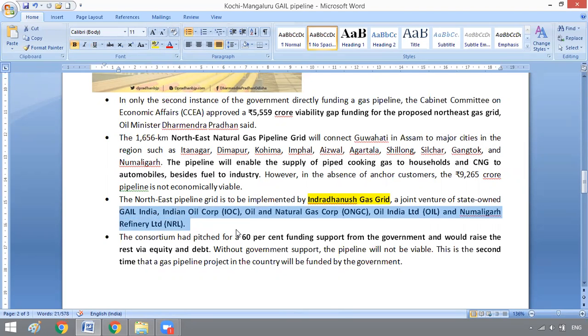So Indradhanush Gas Grid is a joint venture of GAIL India, Indian Oil Corporation, ONGC, Oil India Limited, and Numaligarh Refinery Limited. So remember, the Northeast natural gas pipeline grid has a total length of around 1,600 kilometer plus. It is implemented by Indradhanush Gas Grid.